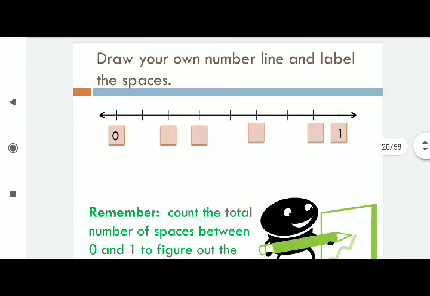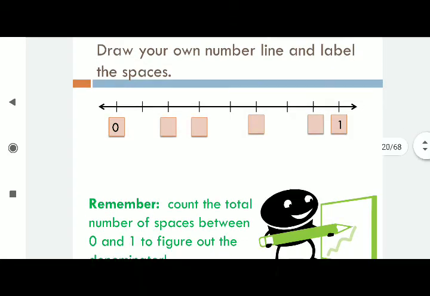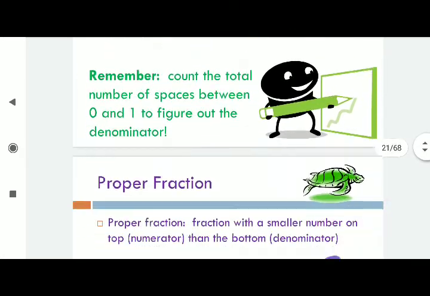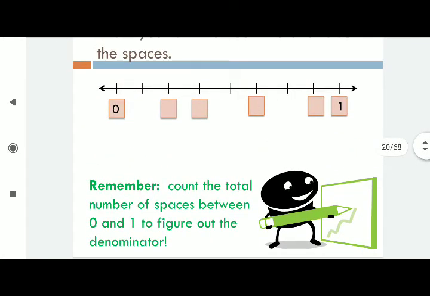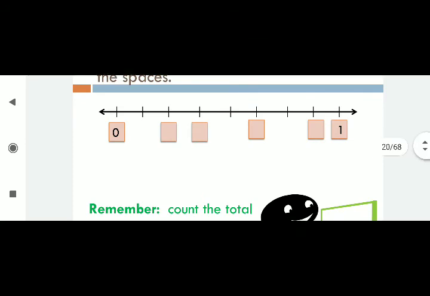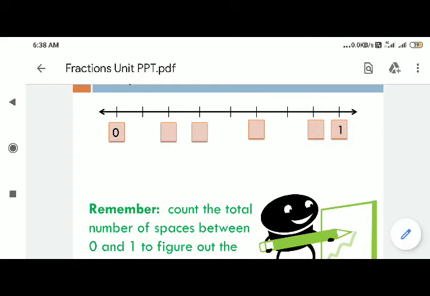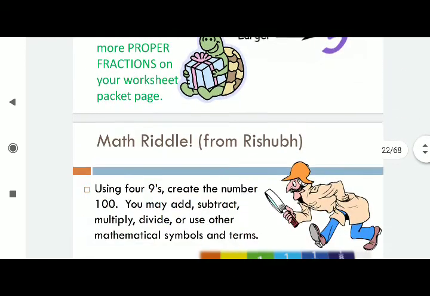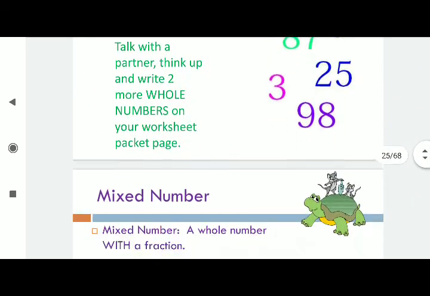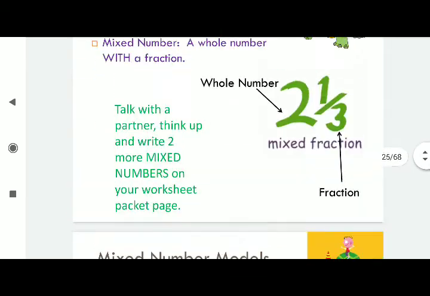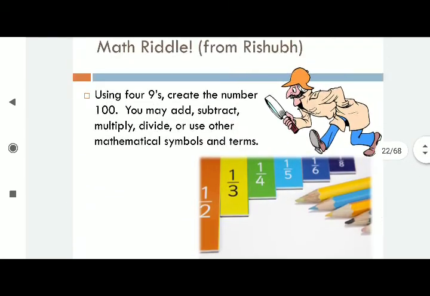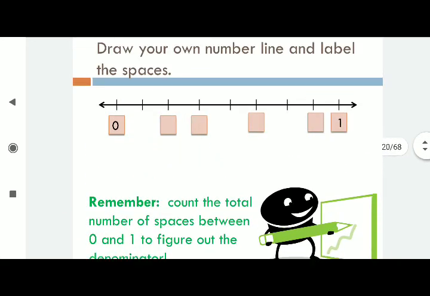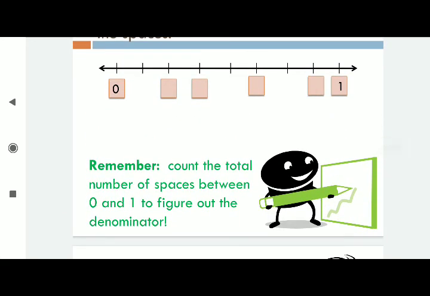Draw your own number line and label it. This is your own wish, same model. You complete it and send it to me. This is a completely basic concept, children. You try to understand and complete this worksheet and send it to me. Then I'll move on to the next class: what is proper fraction, improper fraction, mixed fraction, whole number. All this we'll discuss in the next class, because in the first class you are supposed to complete these two. I'm sending you this entire 20 pages of slides. Please complete it on your own.